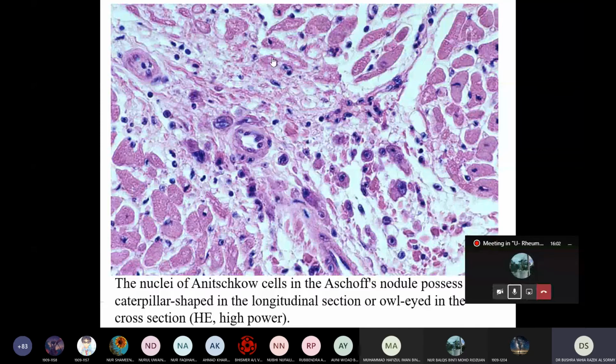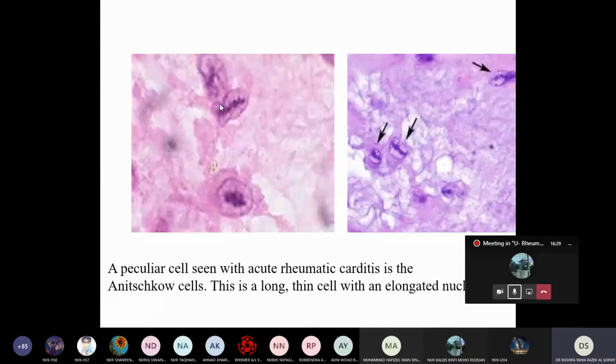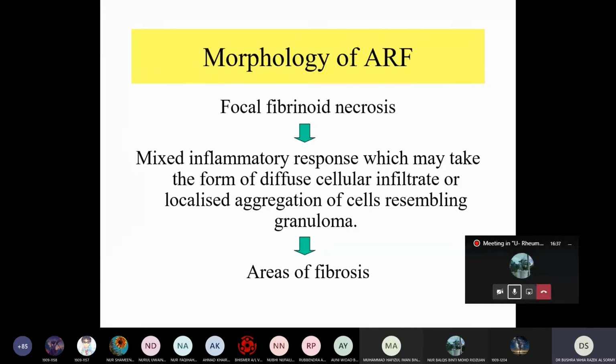Okay, so what is the Aschoff body, Aschoff nodule? Aschoff nodule is the granulomatous inflammation occurring in the interstitium of the cardiac muscle around the blood vessels. They are a collection of macrophages, which are the anti-Charcot cells, which in cross section look like an owl eye, and in longitudinal section have caterpillar-shaped nuclei. Okay, this one, caterpillar nuclei. Okay, this is in the myocardium.